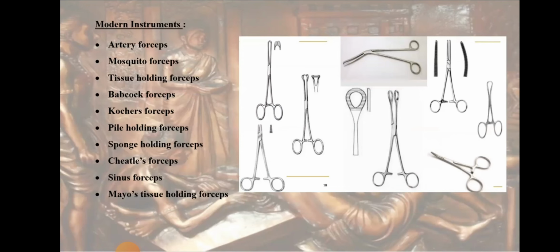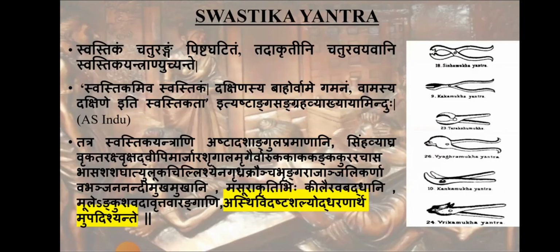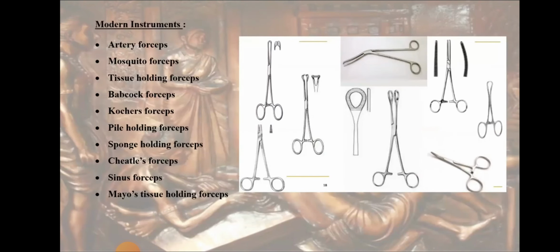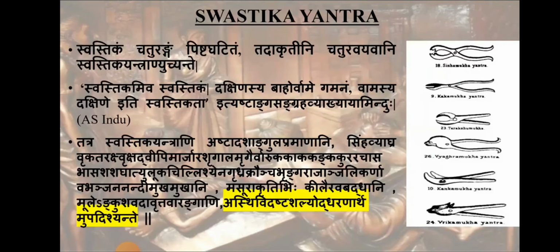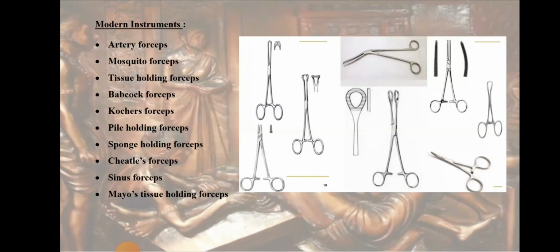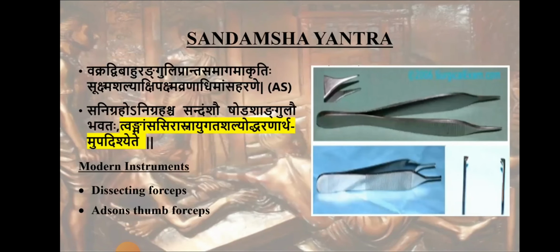Okay. And when we see this type of Swastika Yantra description and today's instruments, we can see that certain enhancements, advancements have been made. That is, it was told that Swastika Yantra at the end will be semicircular, and now the handle is full round. Okay, and according to the different use, it has serrations, the functional length or the tip have been changed. Some advancements have been seen, right? Then next is Sandamsha Yantra.